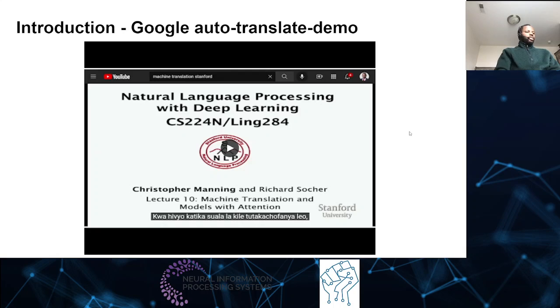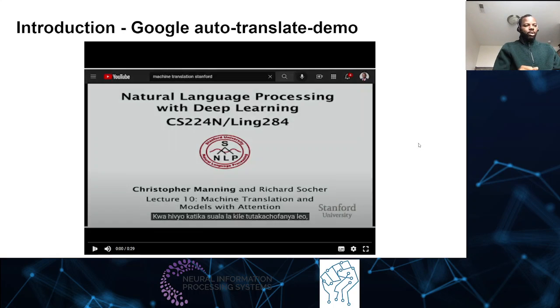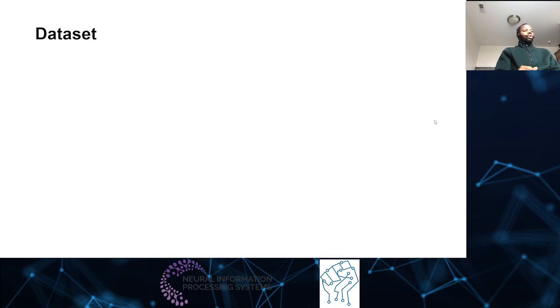As you could see, for those that are familiar with Swahili, I don't know the details of the implementation, but you can see that it's doing quite well in translating some of the words that are said in English into Swahili. But our use case is how this can be done in Lingala.